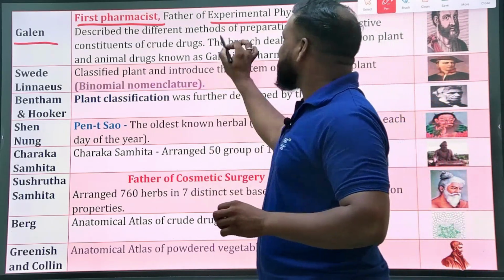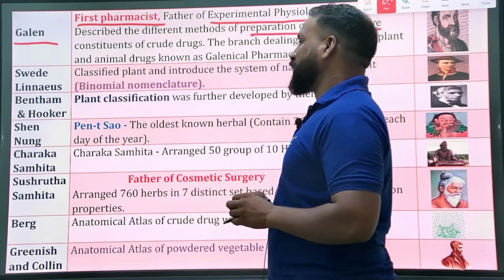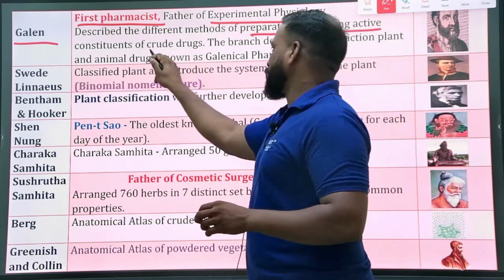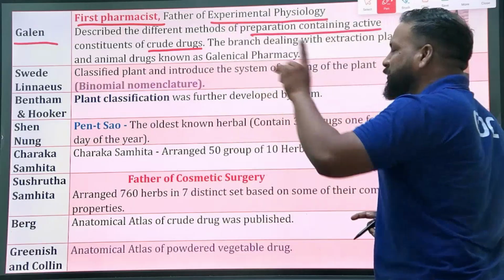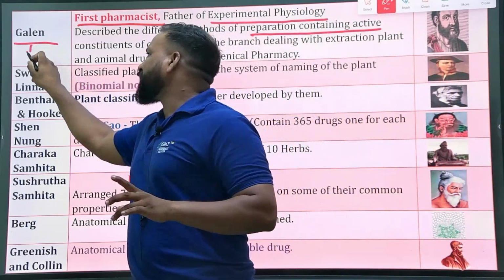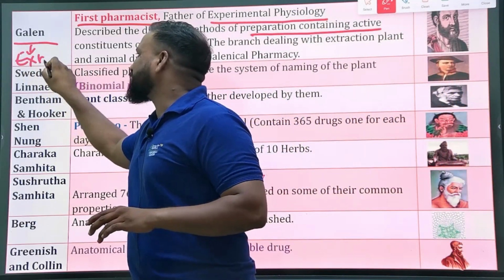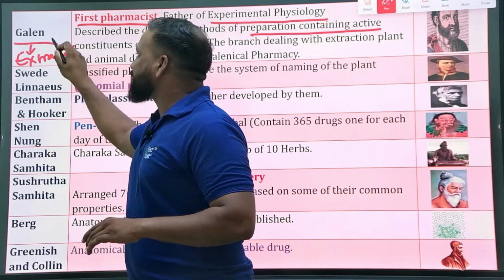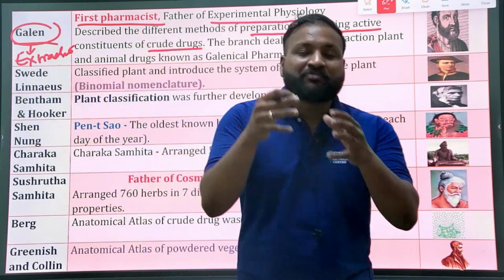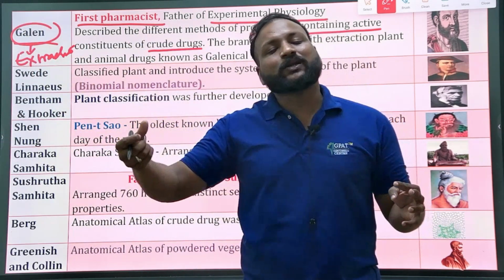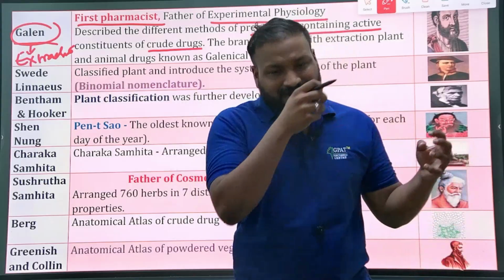He described the methods of preparation of drugs containing active constituents from crude drugs, which means he is the person who first developed some of the extraction techniques. Galen developed some methods to extract the chemical constituents from the cellular structures of plant material.